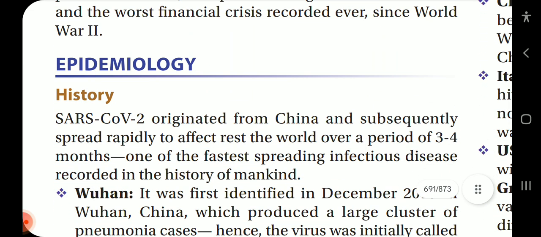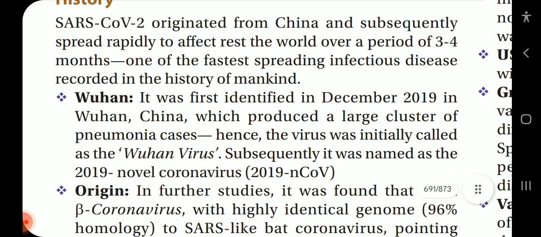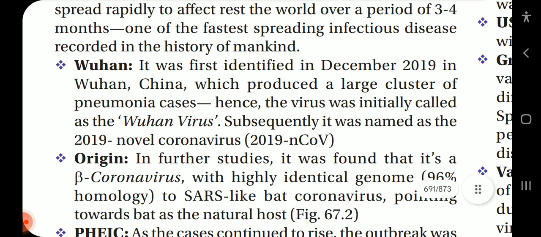Okay, now the epidemiology. History. SARS-CoV-2 originated from China and subsequently spread rapidly to affect the rest of the world over a period of 3 to 4 months. One of the fastest spreading infectious diseases recorded in the history of mankind. Wuhan: it was first identified in December 2019 in Wuhan, China, which produced a large cluster of pneumonia cases. Hence, the virus was initially called the Wuhan virus.